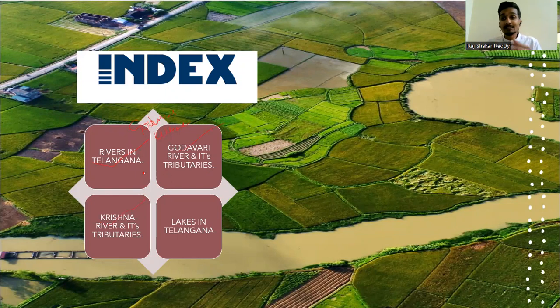So we will discuss in depth analysis what are the tributaries, what are right bank tributaries or left tributaries, and where it originated, what is the significance of that place, each and everything which is purely oriented in the exam perspective, right?